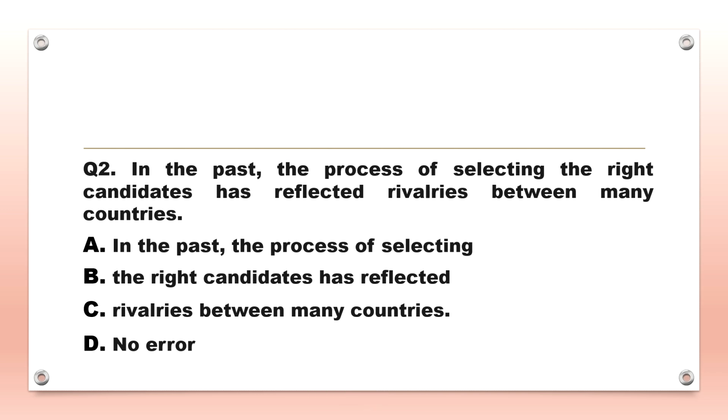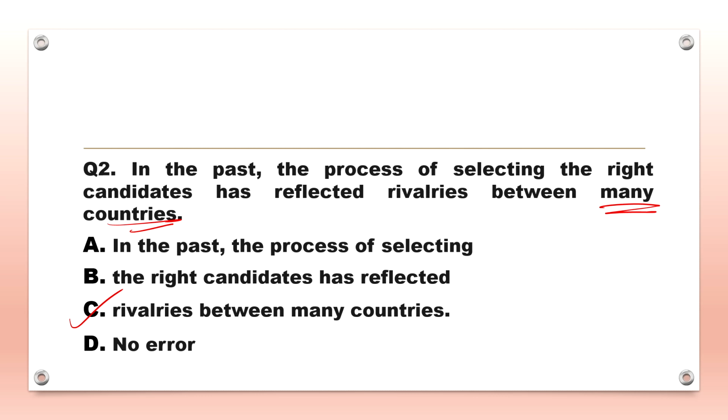So let's see. In the past, the process of selecting the right candidates has reflected rivalries between many countries. So the error lies in option C. The preposition between is used for two persons or things, whereas in the given sentence, many countries are mentioned. Hence, the use of between is incorrect over here.